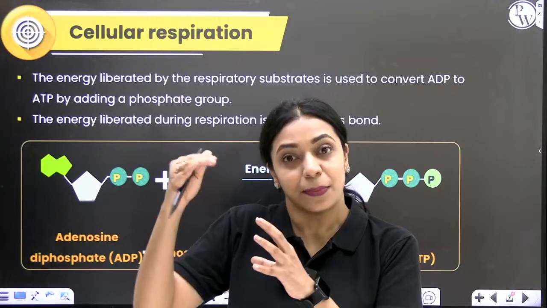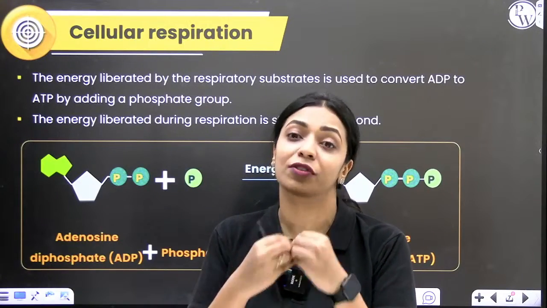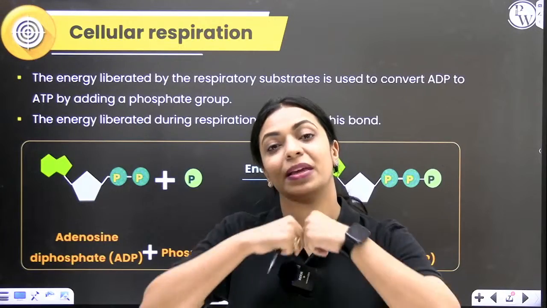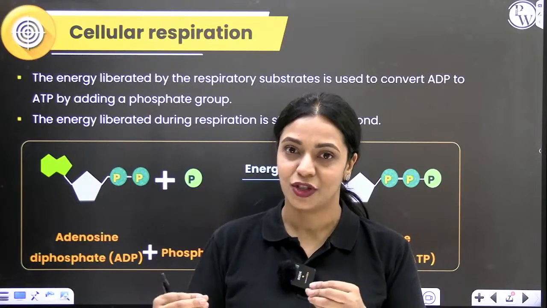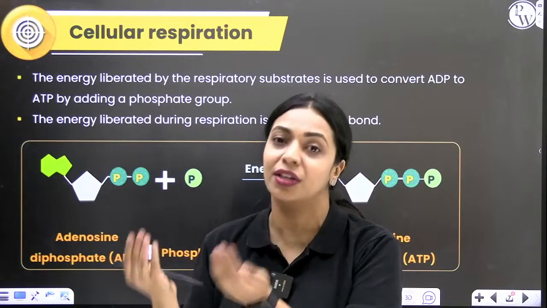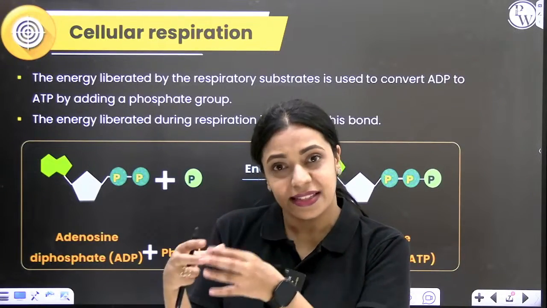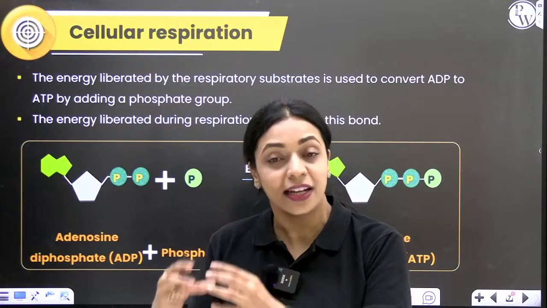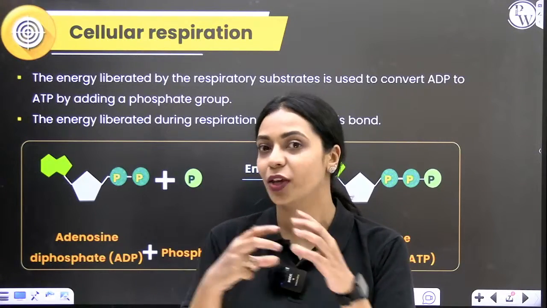If something is getting broken down, obviously a lot of energy is going to be released. Instead of letting that energy be lost as heat, we make sure that the energy being released is trapped in molecules called ATP. So, this ATP is like a reserve of energy. Whenever the cell needs energy at any point in time, it can make use of ATP.